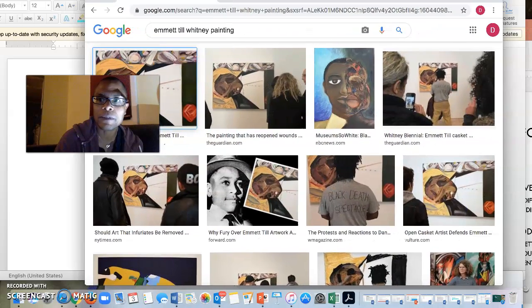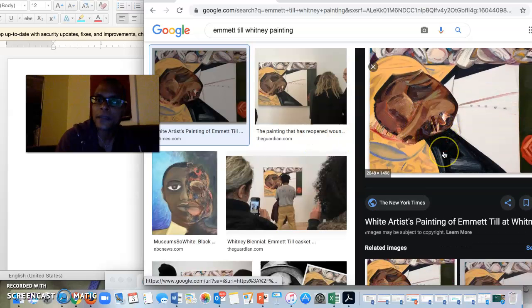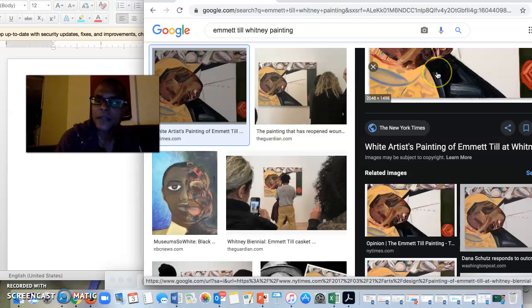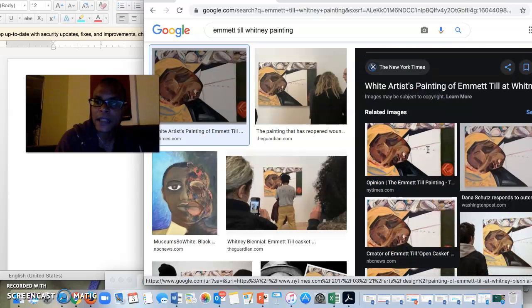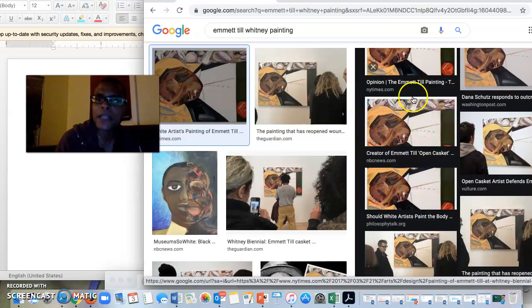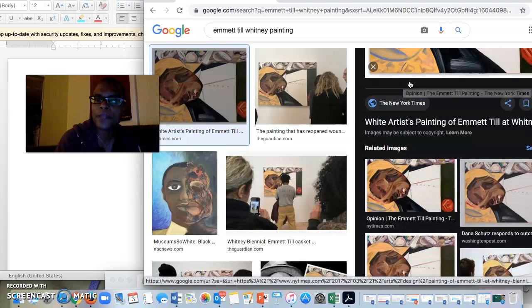I was supposed to open something over here. I can't see if it did. Okay, I'm going to click on it again. There we go. Okay, so now I've clicked on the image, and you can see over here it shows the image, but it's showing an image that's linked to an article here. White artist painting of Emmett Till at Whitney draws protests, and you can see all these other. It sort of feels funny because there are all these repeated images, but it's because it's showing the other articles here. So this one is from the New York Times.